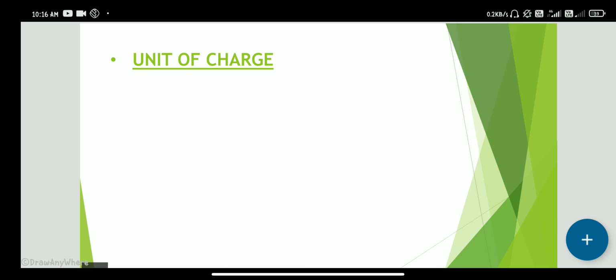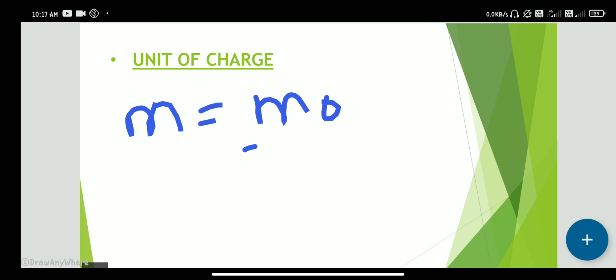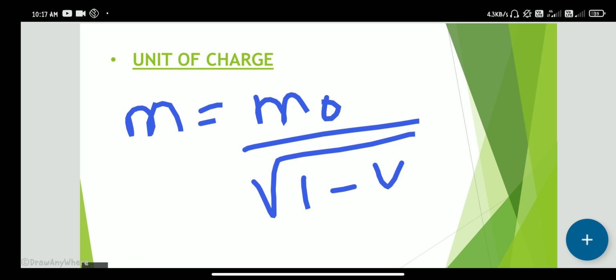So remember this equation, m is equal to m naught by under root of 1 minus v square by c square. When mass is moving with some velocity, then mass changes with that velocity. So there is a change of mass with speed.